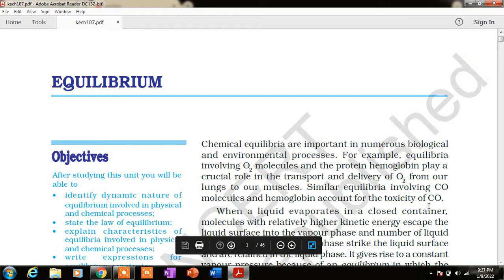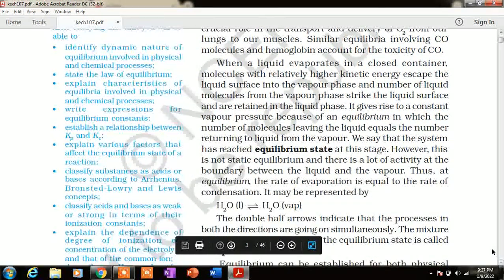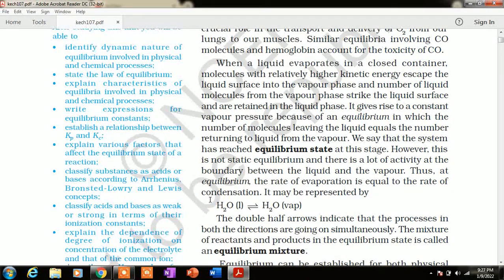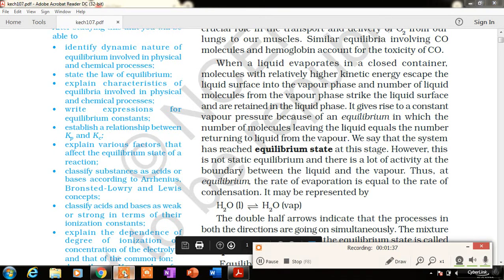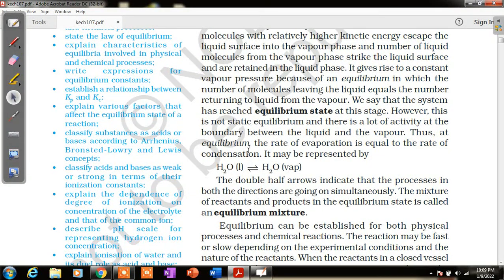First, we are going to discuss the chemical equilibrium, or what the equilibrium state is. An equilibrium state can be attained in a physical process or in a chemical process. So what is this equilibrium thing? First we will discuss equilibrium. What is the equilibrium state?